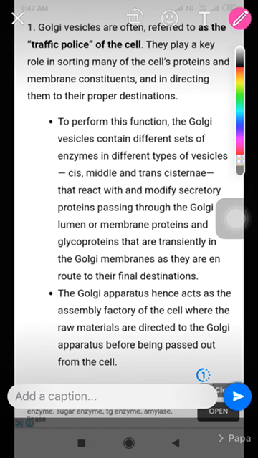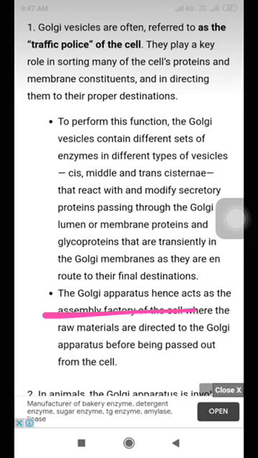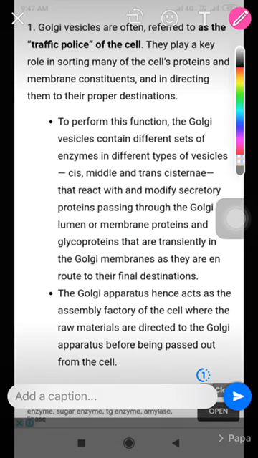As I told you, the Golgi complex vesicles are referred to as the traffic police of a cell, and they play a most important role in sorting out the cell's proteins and membrane constituents and in directing them to their proper destination. The Golgi apparatus hence acts as an assembly factory of a cell, where raw material is directed to the Golgi apparatus before being passed out of the cell.